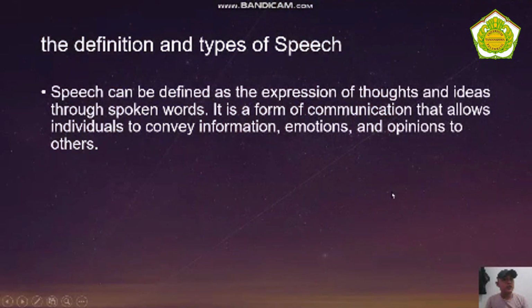I will explain about the definition and types of speech acts: locutionary, illocutionary, perlocutionary, direct and indirect speech acts, and the intersection of various speech acts in pragmatics. The definition and types of speech. Speech can be defined as the expression of thought and ideas through spoken words.